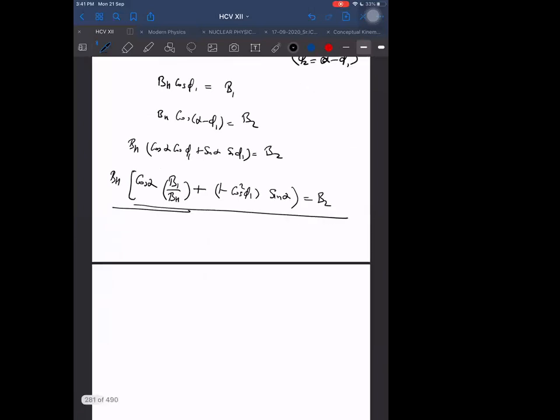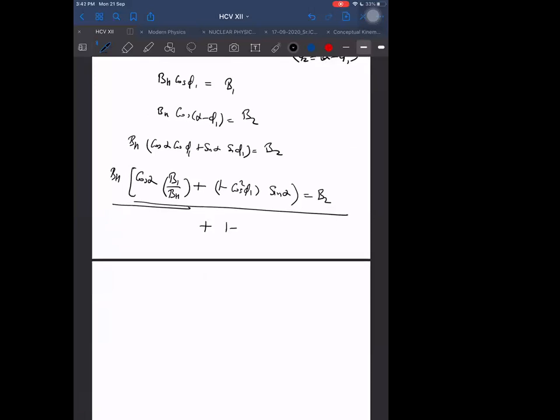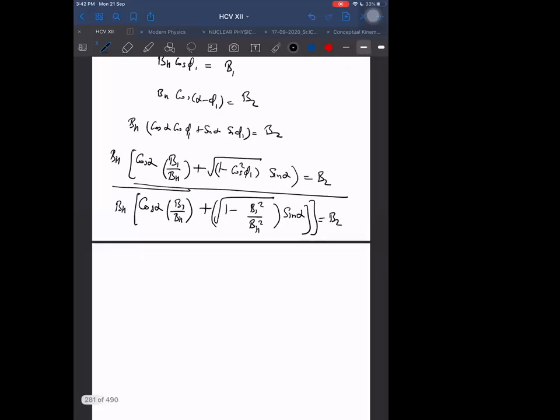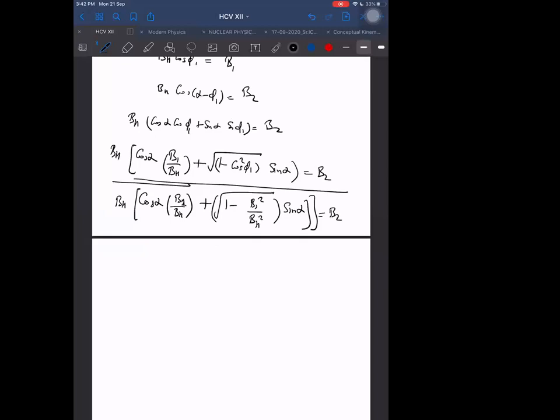I think we can get it: under the root of 1 minus B1 square by BH square, into sine alpha, into cos alpha, into B1 by BH, is equal to B2. So we are able to eliminate the phi angle.